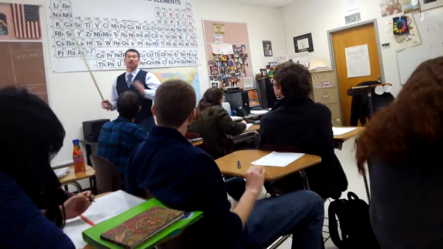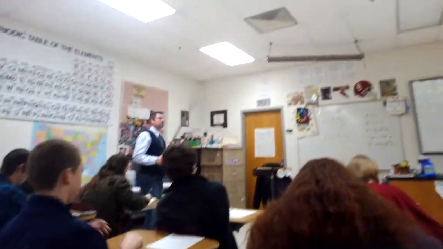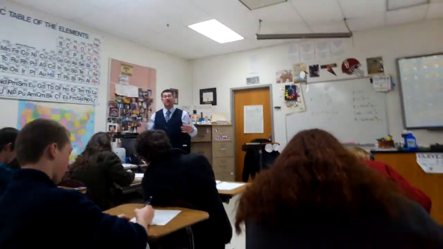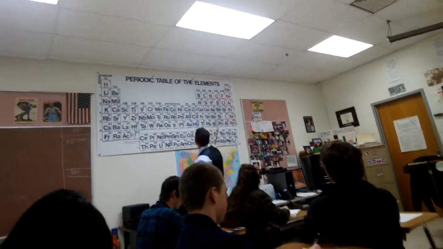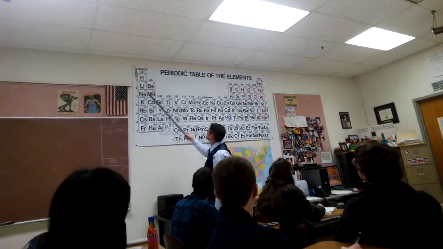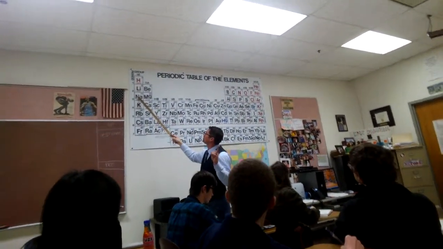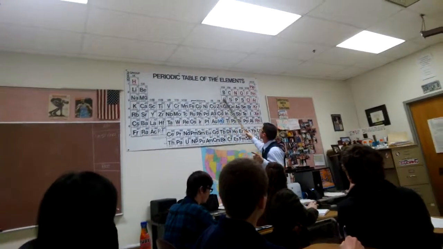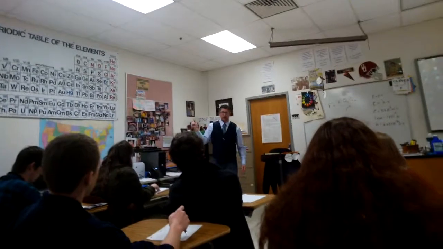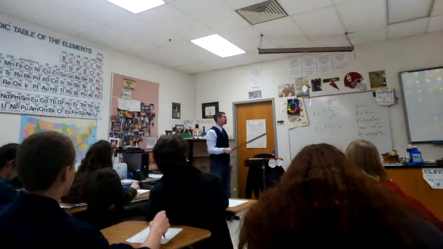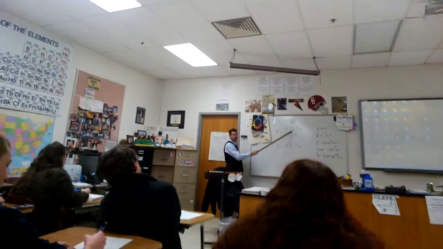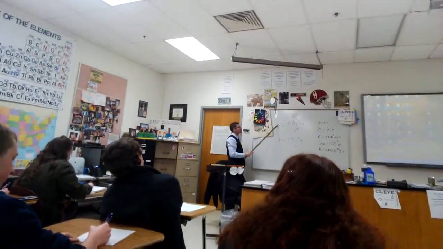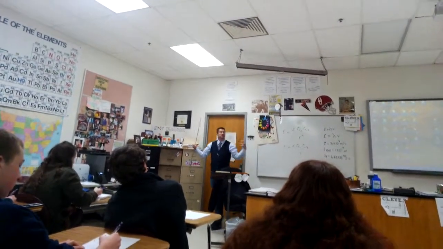Okay? Now let's talk about trends. You need to know the trends as well. For example, atomic radius, the size of an atom, gets bigger going this way and down. Why do they get smaller going this way? Yeah, more protons. There's more protons, and when there's more protons, they have a larger positive charge value. Therefore, the Coulombic force of attraction gets stronger.